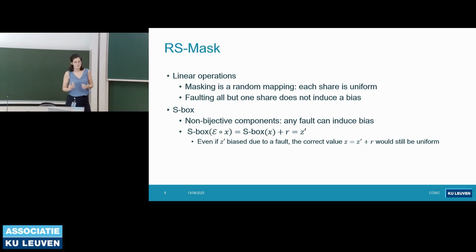And in the paper, they propose to use this structure such that we have an epsilon mapping, and we map the inputs such that the output of the mapping is the output of the S-box plus a random uniform value. And in this way, even if the output of the mapping is biased, the correct recovered value is going to be still uniform because R is a uniform value.